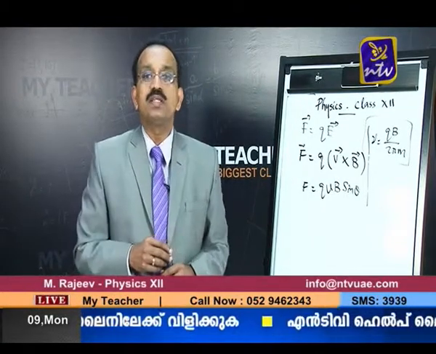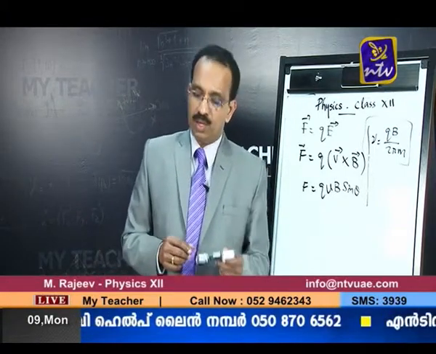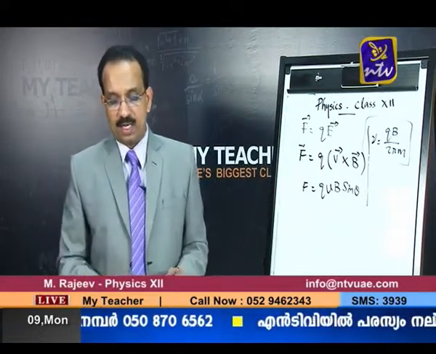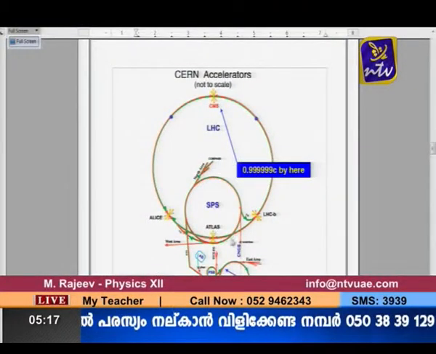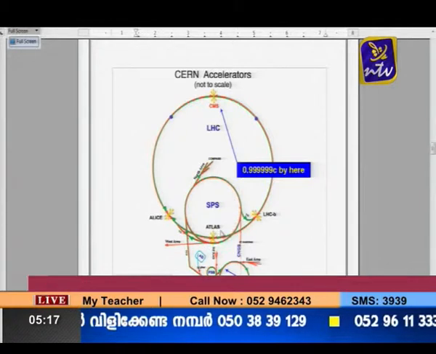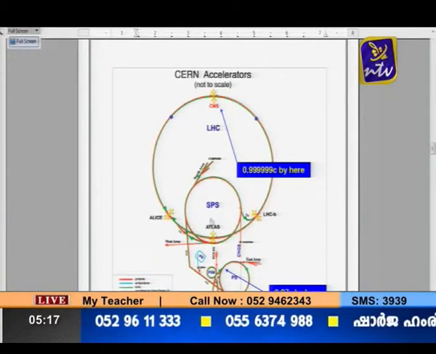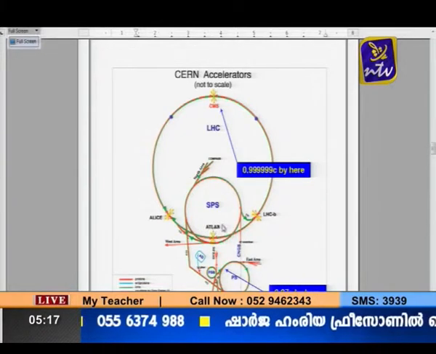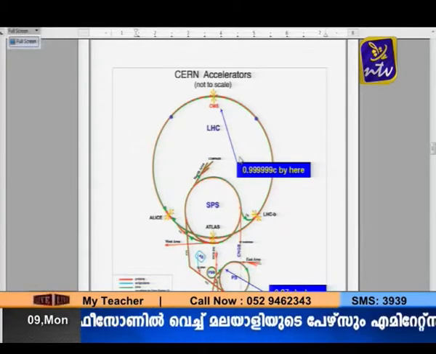In this experiment, they are making use of a number of particle accelerators. One illustration of the particle accelerators you can see over here. This is the trajectory, which will be made bigger so the particle moves faster and faster. This, marked as ATLAS, is one of the particle accelerators situated in CERN in Geneva.